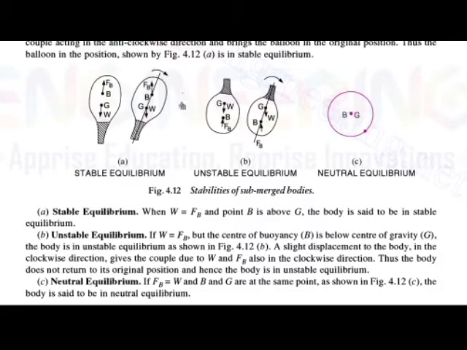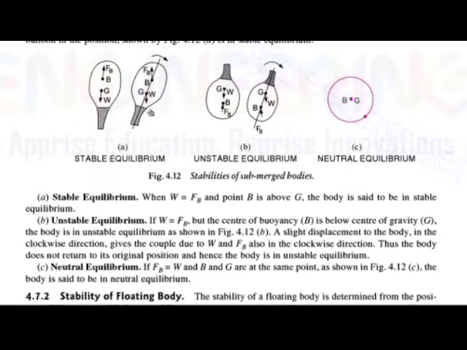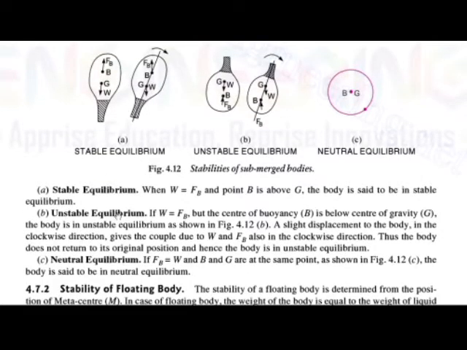After the angular displacement also, the center of buoyancy is above the center of gravity. Okay, so if this condition is there, then the body remains in stable equilibrium. Okay, so next part is the unstable equilibrium. When the weight of the body is equal to the force of buoyancy, but the center of buoyancy B is below the center of gravity, the body is in unstable equilibrium.